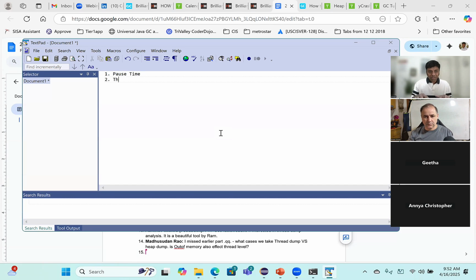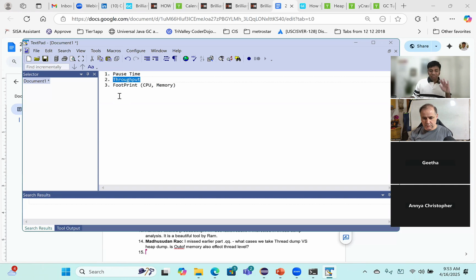Second is the throughput. Third is the footprint, because garbage collection takes CPU cycles, and it also needs memory. When it comes to tuning, they say you have to pick two: whether you want to go for pause time or throughput, or pause time and footprint. I can't go for all three.